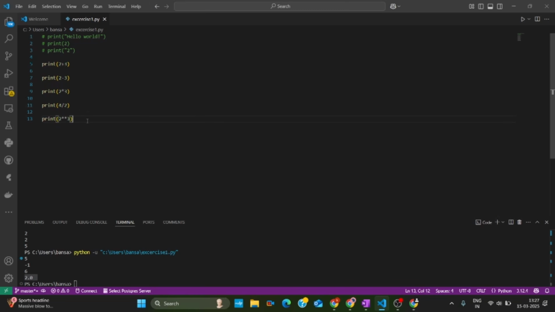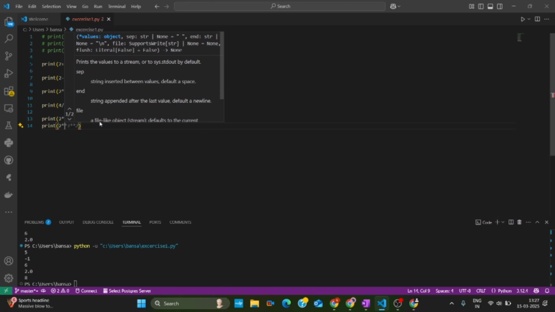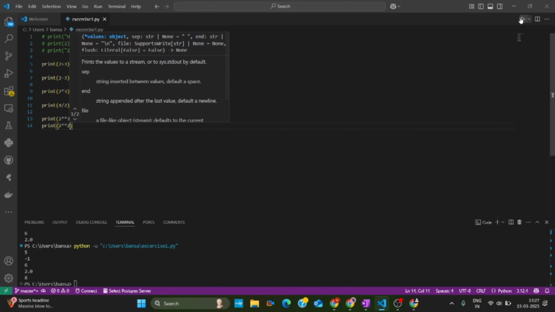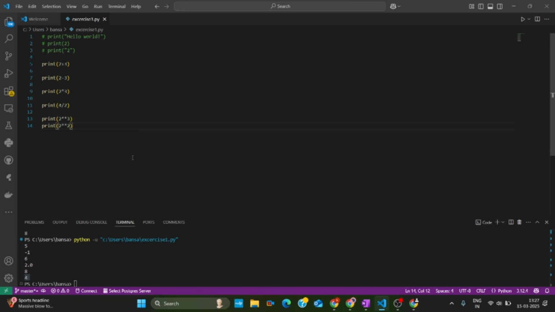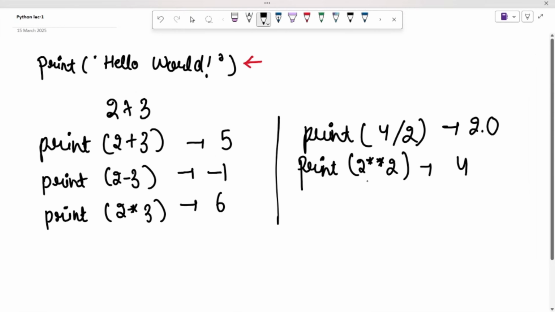It will return the cube of 2, so we will get 8 here. And if we want to do the square, print 2 to the power 2. It will return 4. You can try out as many examples related to this.